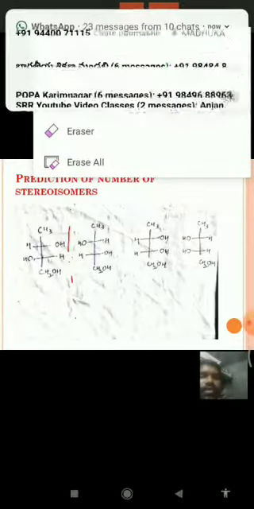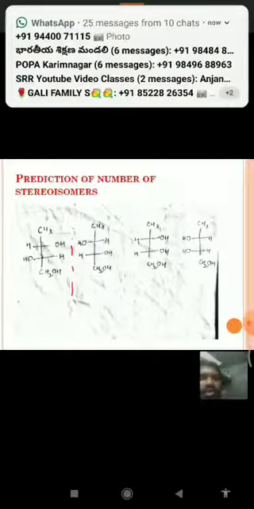They are also having a mirror image. That means this is having a mirror image, this is also having a mirror image relationship. This is the first compound, second, third, fourth.